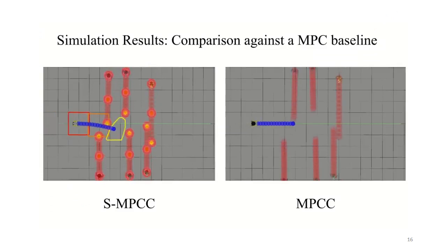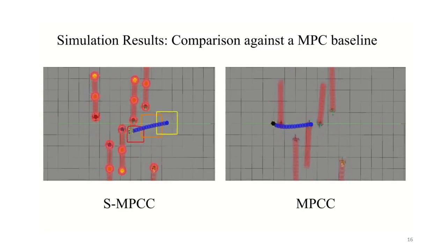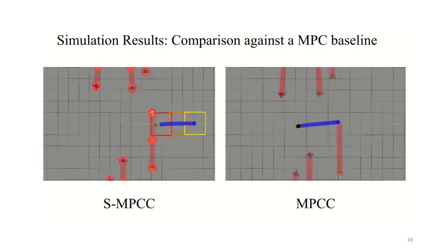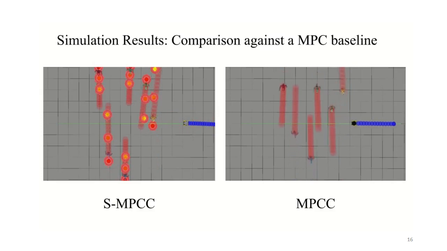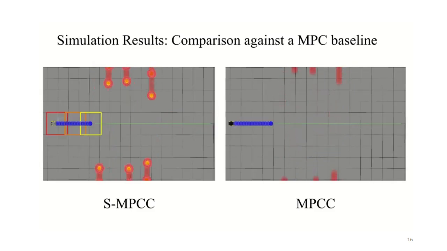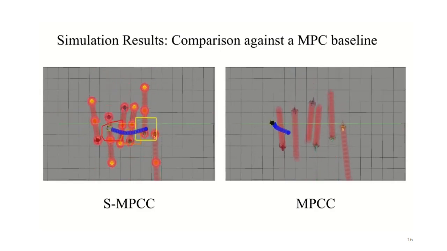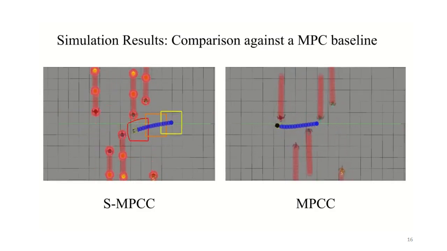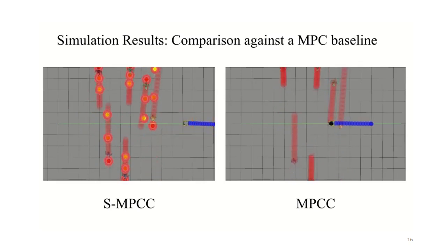And so here is a comparison between a scenario model predictive contouring controller and a baseline model predictive contouring controller approach with the level sets of the Gaussian functions. And we can see that the scenario approach is able to find much better smooth trajectories through space and seems to plan better ahead, while the model predictive contouring controller struggles to find its way through this complicated environment.